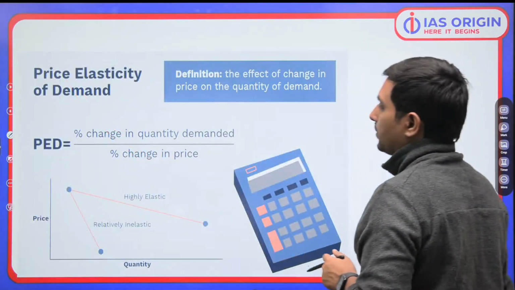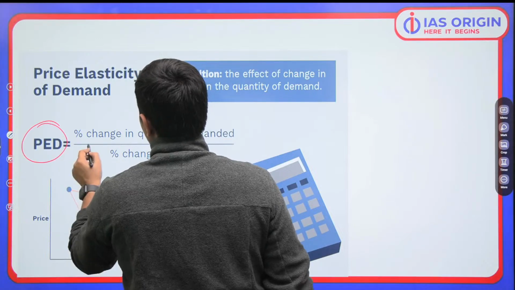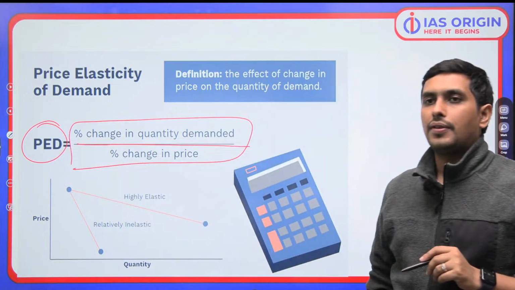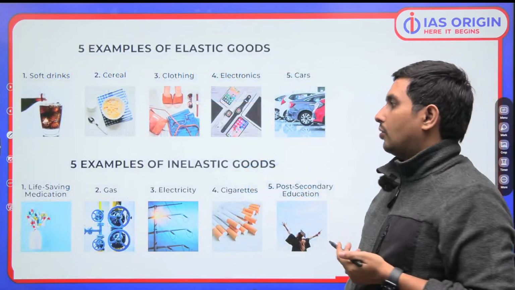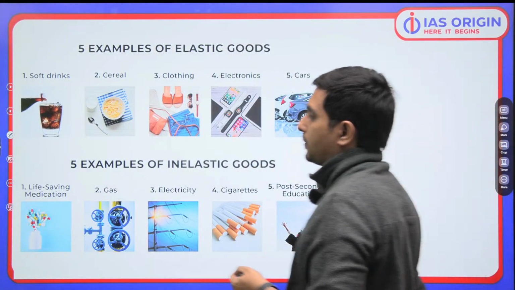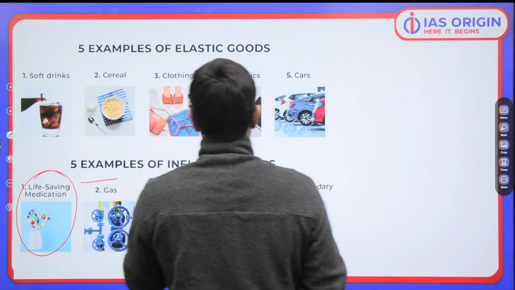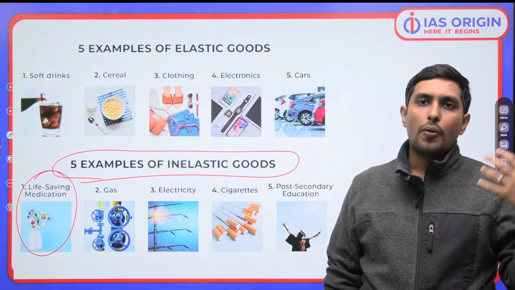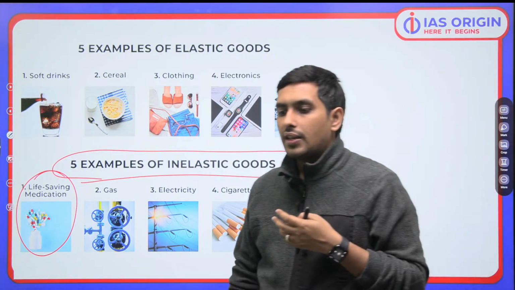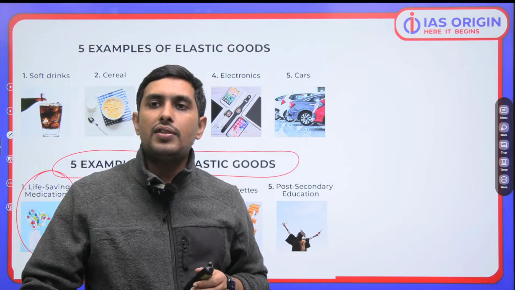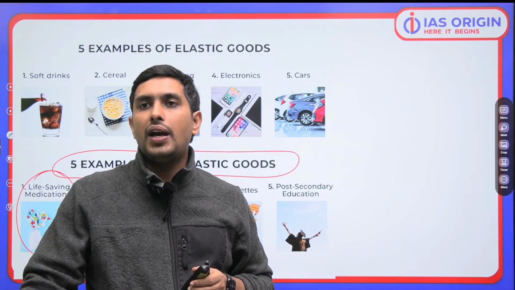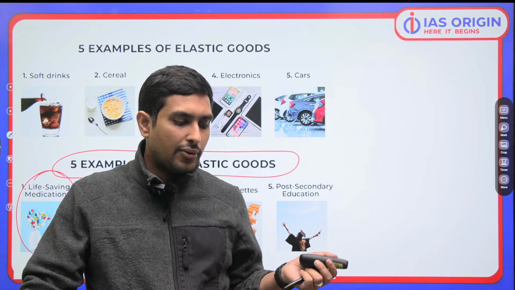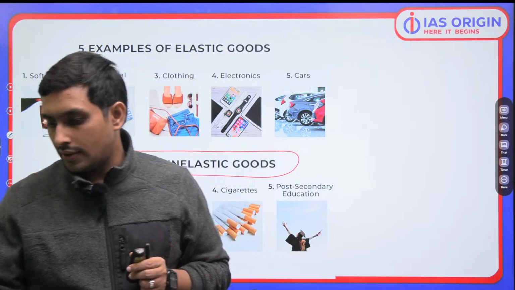Very basic. So price elastic demand is percentage change in the quantity demanded over percentage change in the price. That is how it is. That's how the graphs differ, so you can have a look at this. For example, life-saving medication of cancer, they are inelastic. Meaning they are not price sensitive. Maybe the price is dropping to a great extent, but not everyone will start consuming them, right? It is not that everyone will start consuming them. So this is a point we have to always understand, that only those who are in dire need of the medications are going to buy that. Not everyone under the sun is going to buy that.